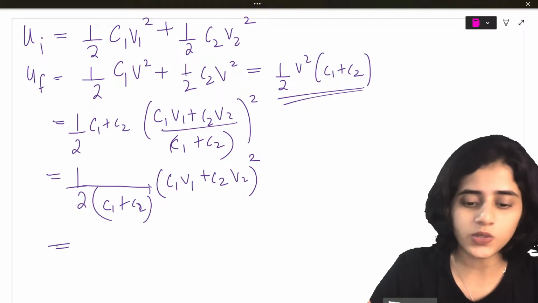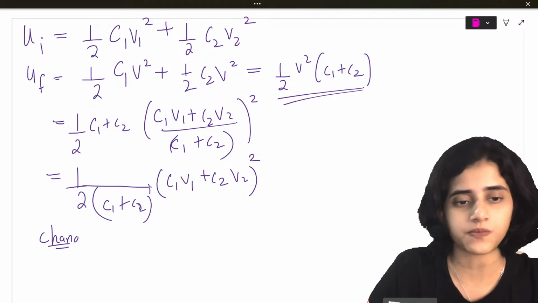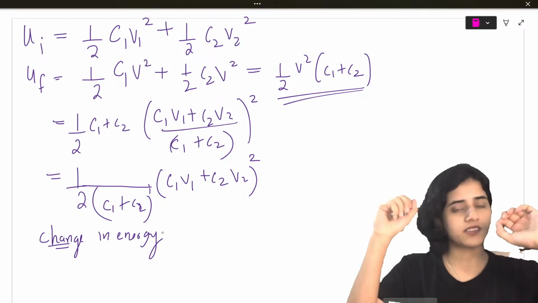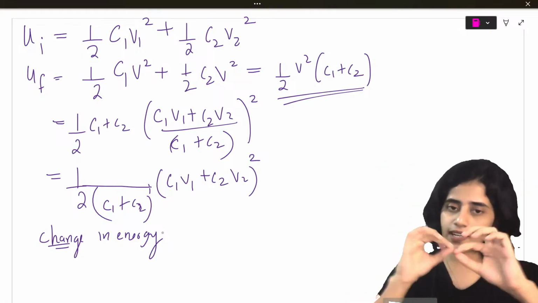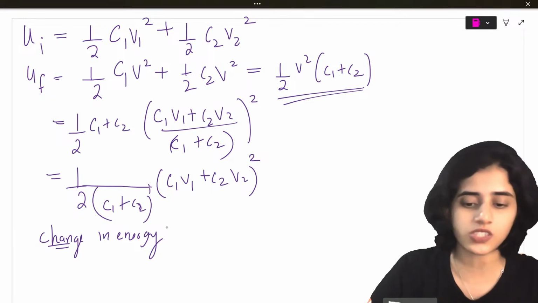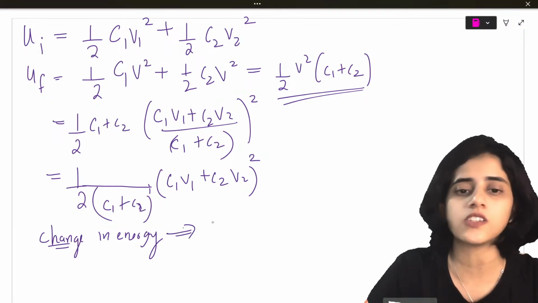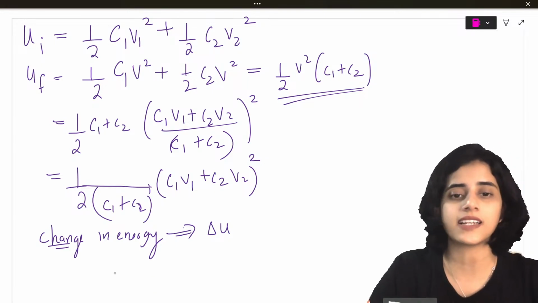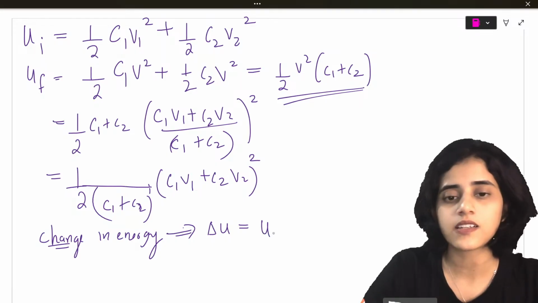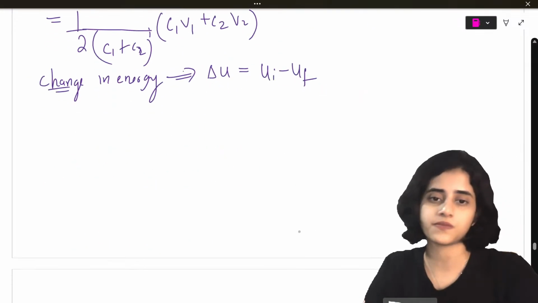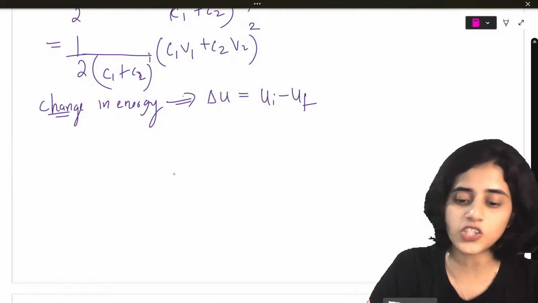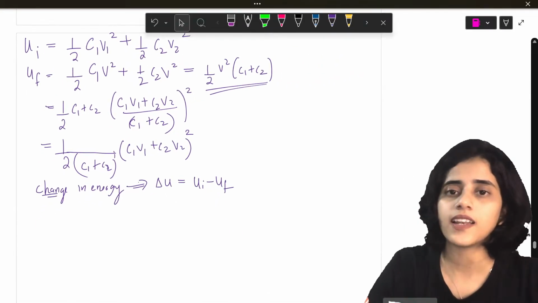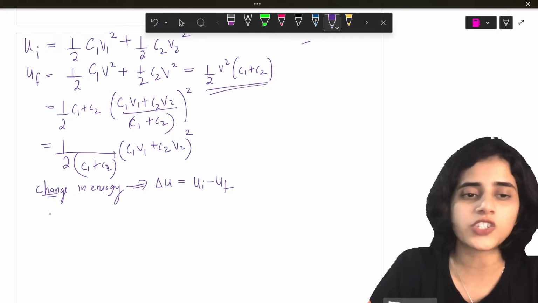Now, what happens? Initially, you have two conductors. They have some energy. When you put a conductor in between, the energy changes. So, if the change in energy is delta U, then delta U is U initial minus U final. So, let's substitute the values.